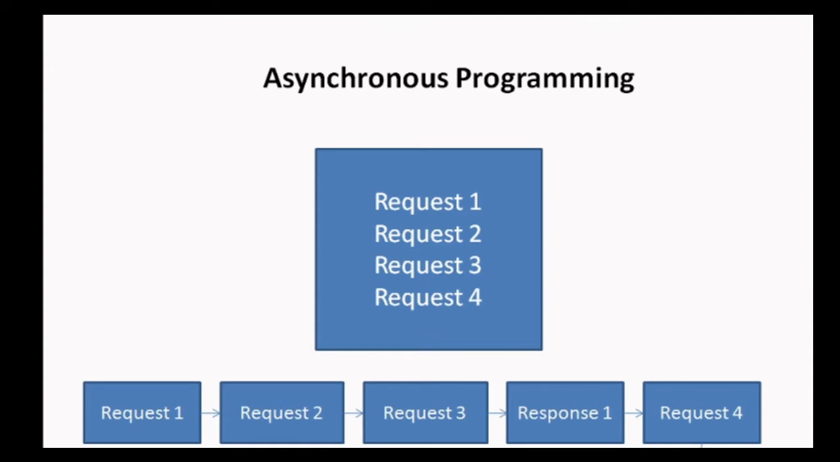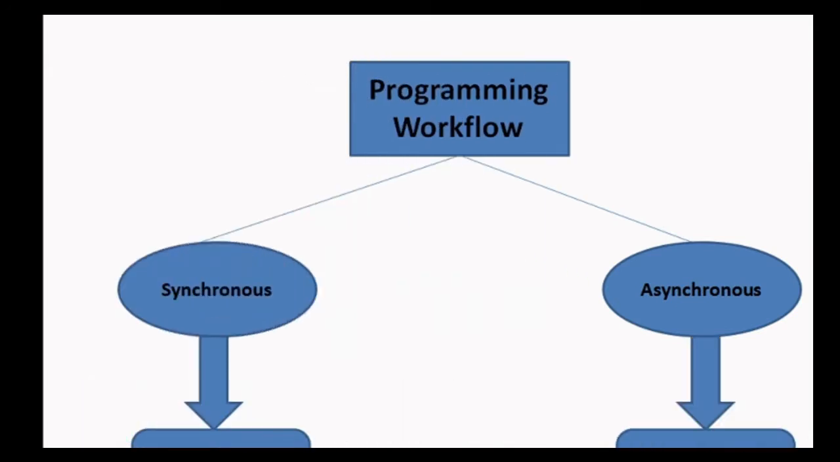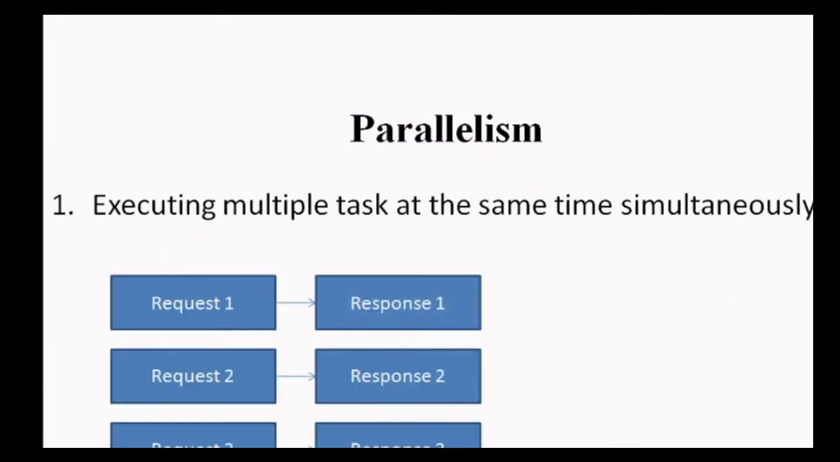Now let's come to the concept of parallelism and concurrency. Parallelism and concurrency are also forms of synchronous and asynchronous programming. As we can say, parallelism is a form of synchronous programming and concurrency is a form of asynchronous programming. Let's understand what is parallelism. In parallelism, we are executing multiple tasks at the same time. As we can see here, we are executing request 1, request 2, request 3 and request 4 at the same time.